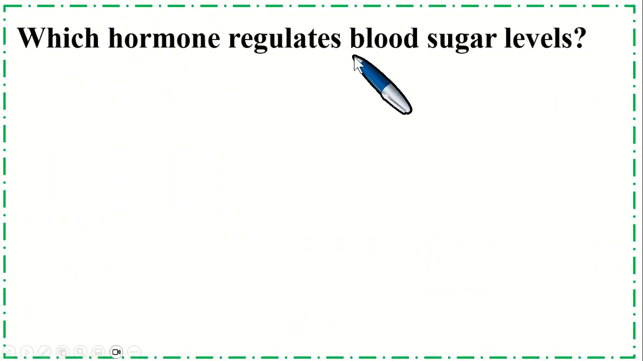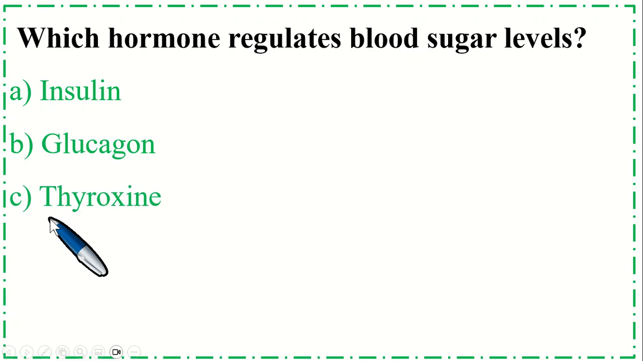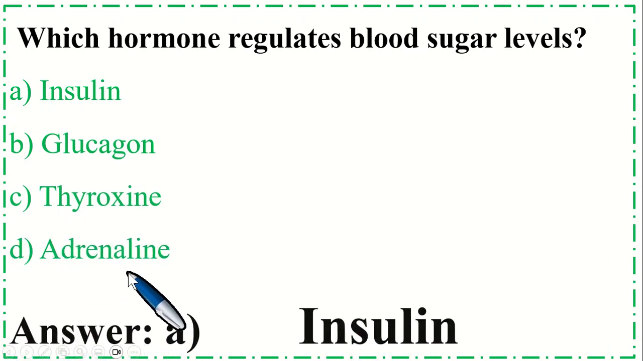Which hormone regulates blood sugar levels? Option A, insulin, B, glucagon, C, thyroxine, and option D, adrenaline. So the correct option is A, insulin.